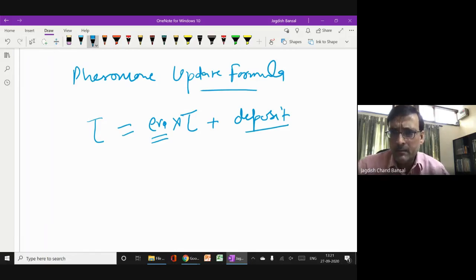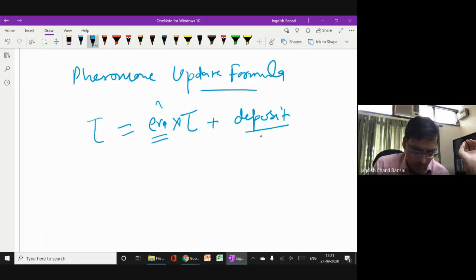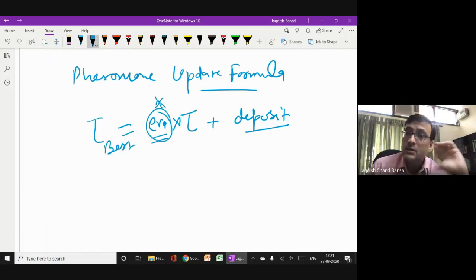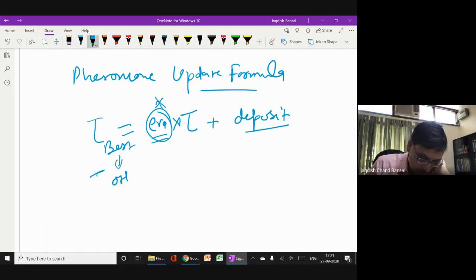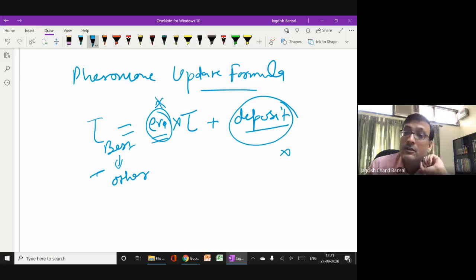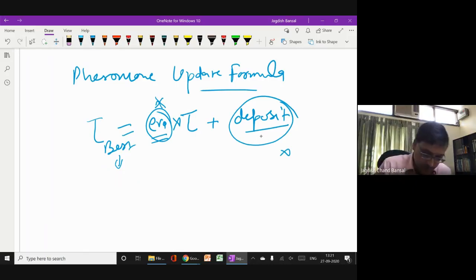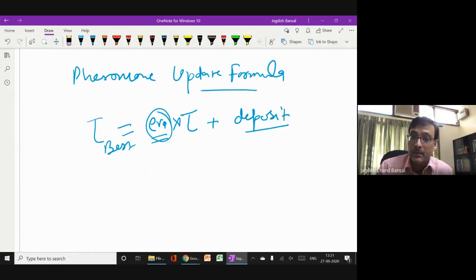However, in my example, I told you that for the best ant, evaporation is not allowed. If it is another ant other than the best ant, then deposition is not allowed, right? However, let me first write the general formula for you that can be applied anywhere. This formula, tau multiplied by 1 minus rho.